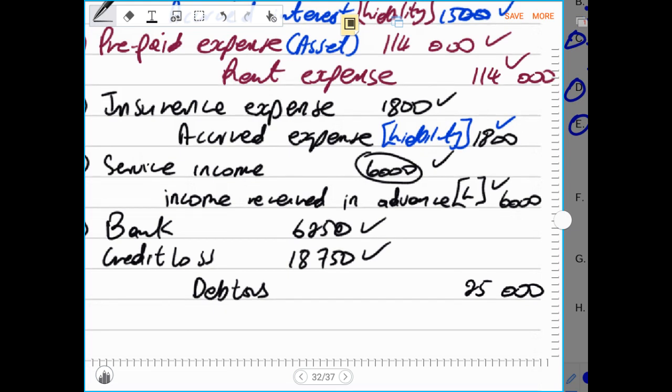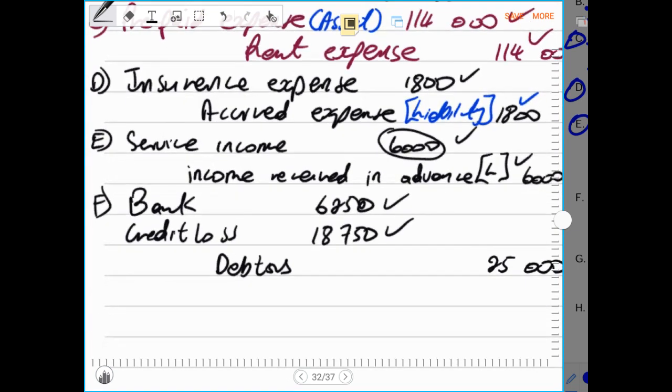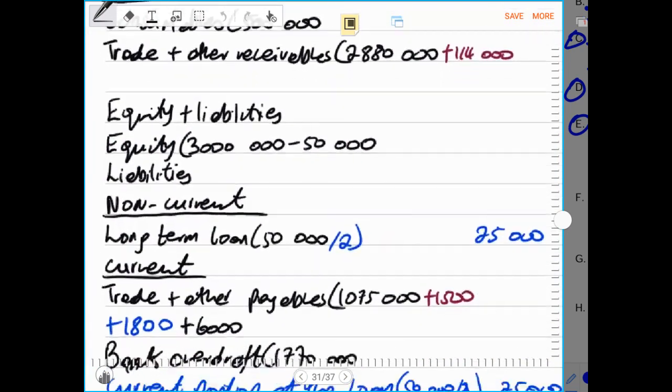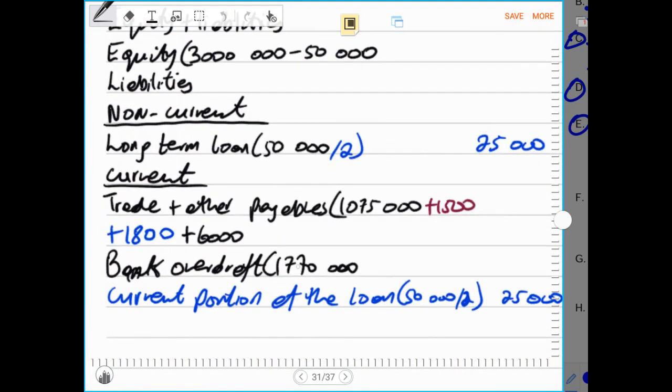So now let us record all these entries where they are supposed to be recorded. Our bank, we know that it is a bank overdraft. However, our bank overdraft will have to decrease by 6,250, because we had our bank overdraft as 1,770,000. Then you say minus 6,250, because this amount was received from the debtor but not yet recorded in our bank account.